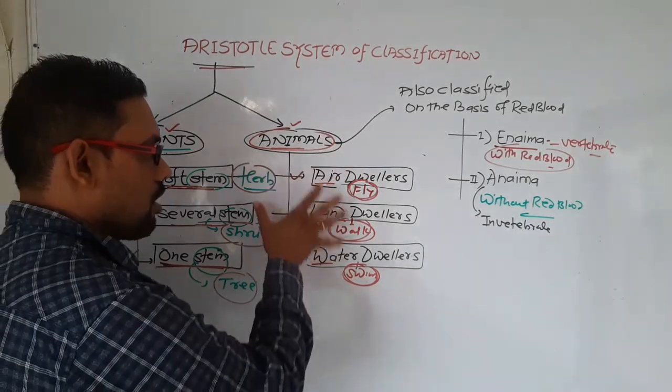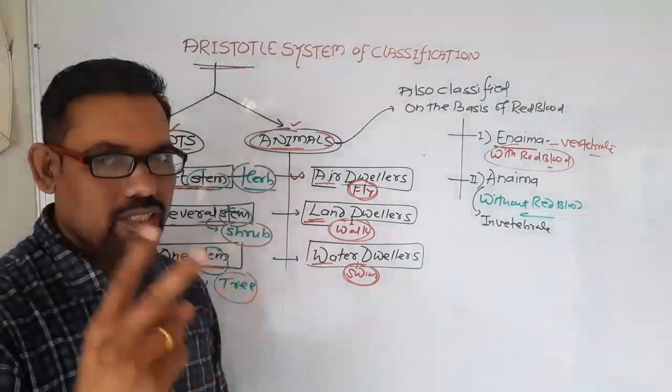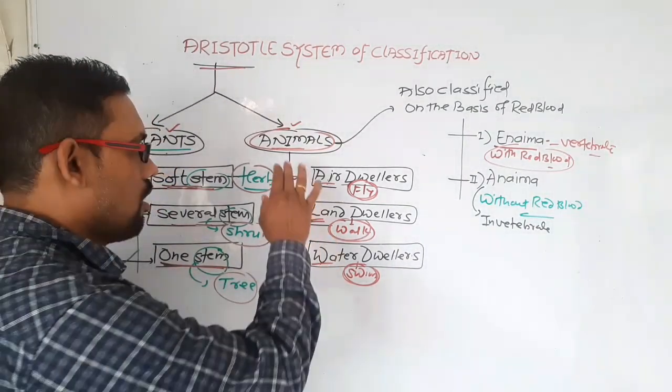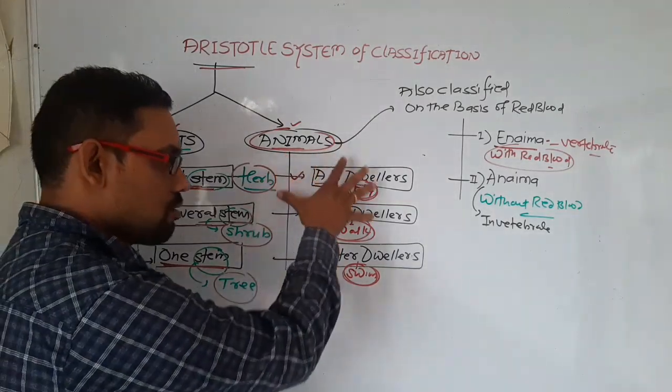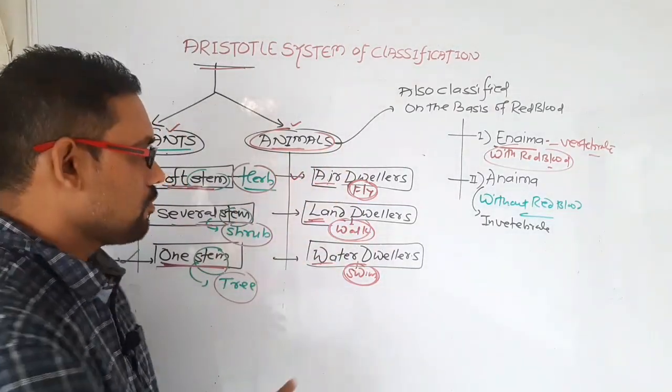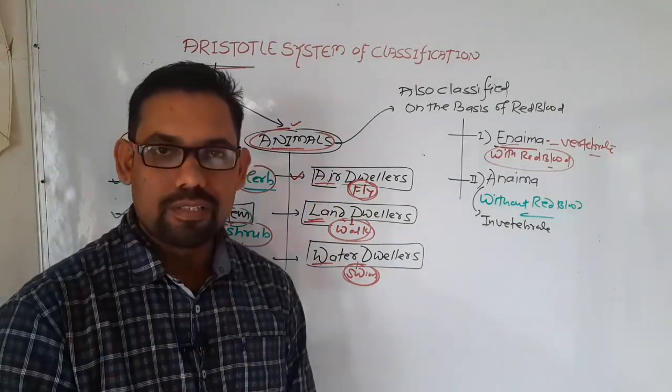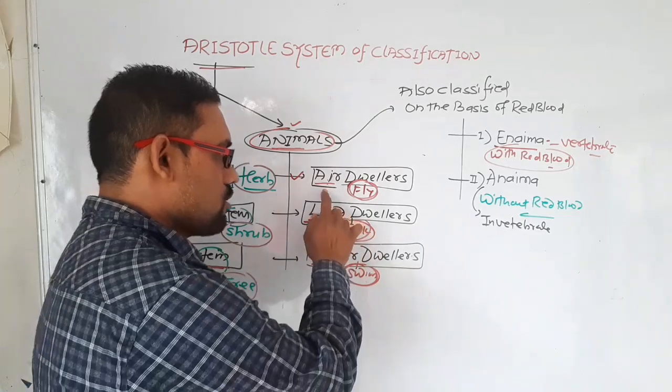Then animals, how did they classify the animals? Actually, two methods of classification are given here. First, classifying the organisms on the basis of habitat. Air dwellers, the animals having the capacity to fly, are called air dwellers.